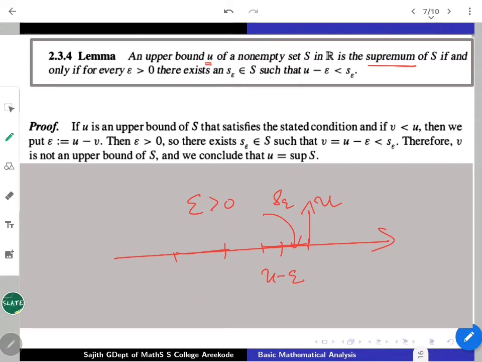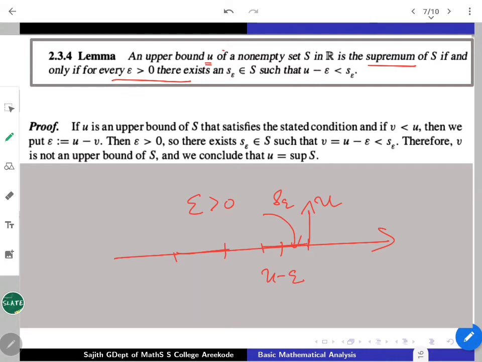So if such a condition holds, then u is also an upper bound, and then obviously it is going to be a least upper bound. Once this condition is given, u is going to be the supremum. On the other hand, once u is the supremum, then the condition will come back. That is what it is trying to say, but it is easy to look at.